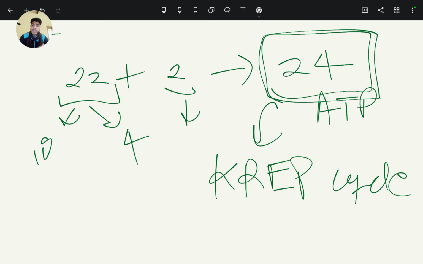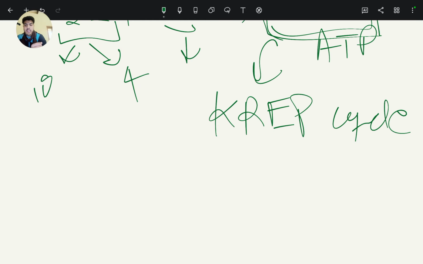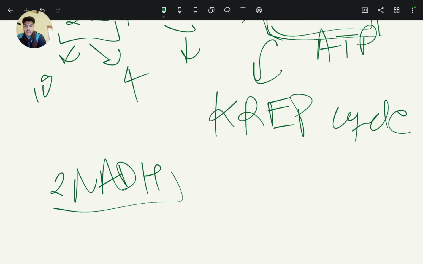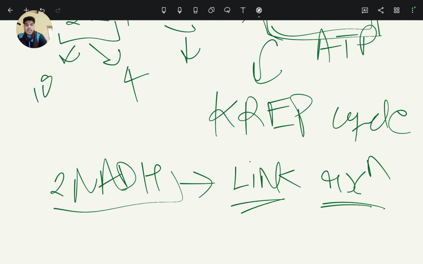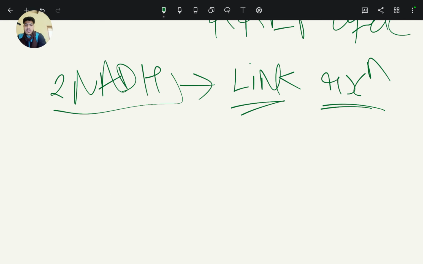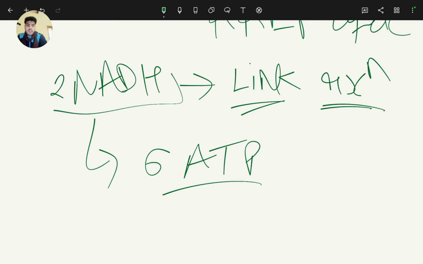And in the link reaction, that is the conversion of pyruvic acid to two molecules of acetyl coenzyme A, there is formation of two molecules of NADH. So by the link reaction, 6 ATP form.